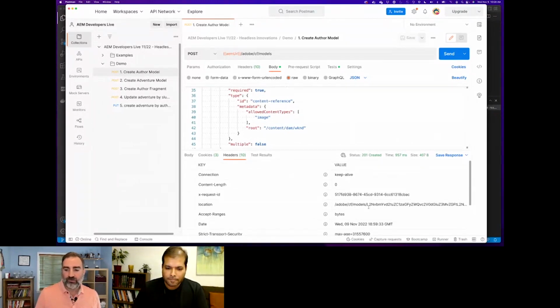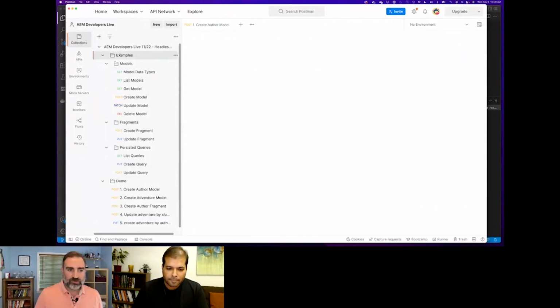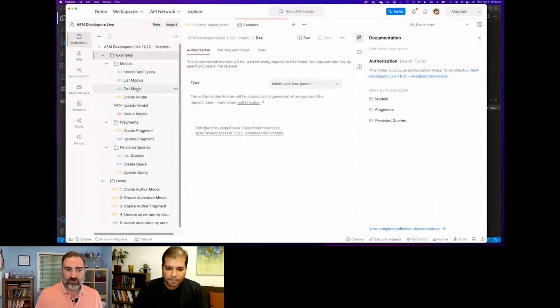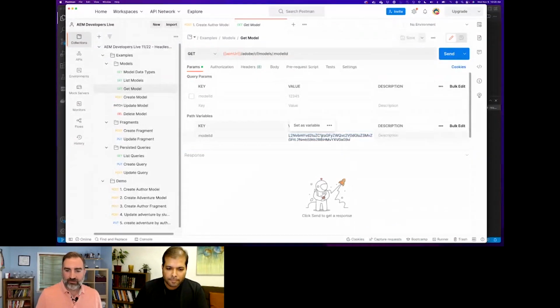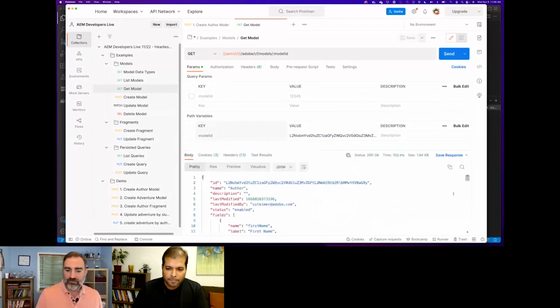So that is now the location I can actually use to retrieve this model I've just created. And this last part of the URL is the model ID, which we'll come into later. So just to show real fast, if I take this model ID and put that in, you can see that we can then use the GET part of it to grab the model as well.